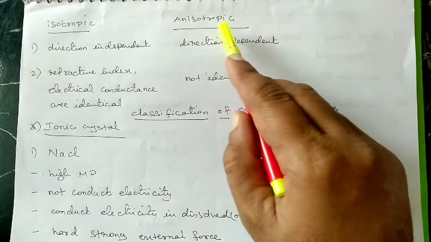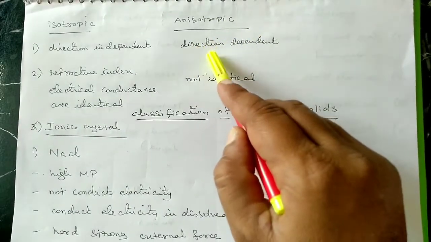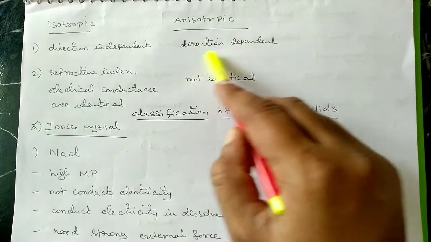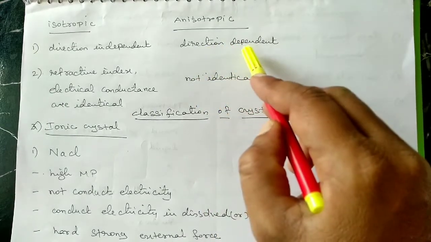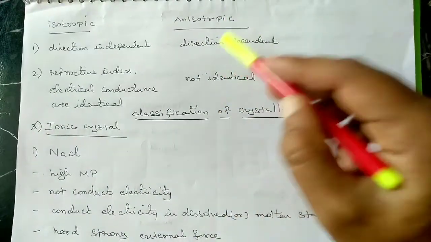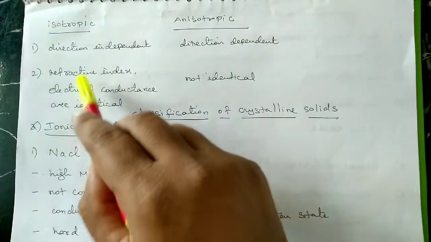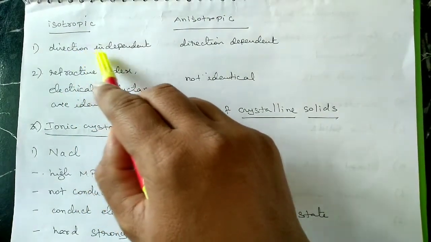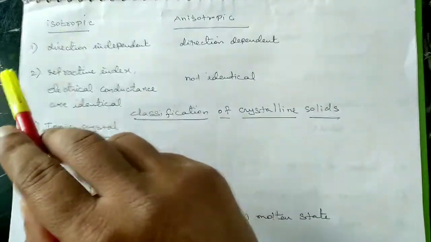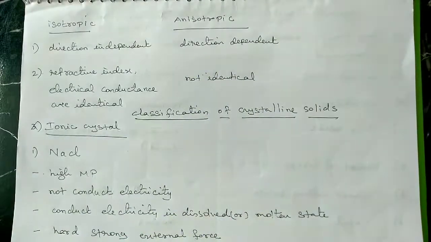But in anisotropic solids, the atoms or molecules are arranged in a definite direction, that is, directionally dependent. So in anisotropic, the atoms and molecules are regularly arranged, but in isotropic they are not regularly arranged; the direction of arrangement of molecules may differ from position to position.